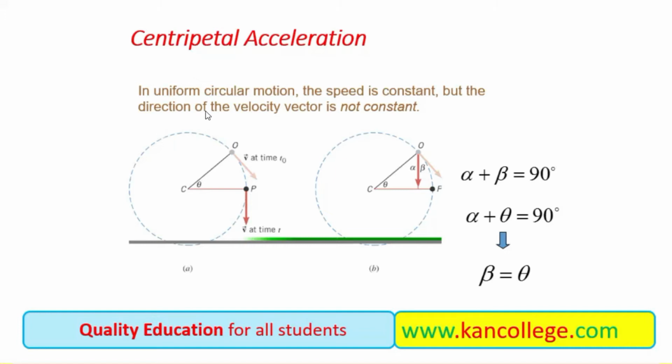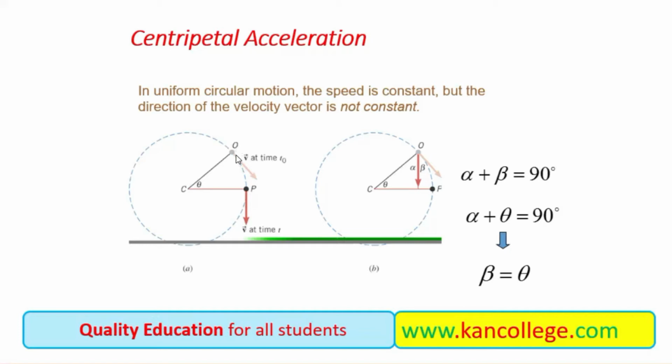Consider a body moving in a circular motion with a uniform, or constant, speed. In uniform circular motion, the speed is constant but the velocity is continuously changing as the body is changing its direction. And we have already discussed that when the direction of the body changes, its velocity changes.